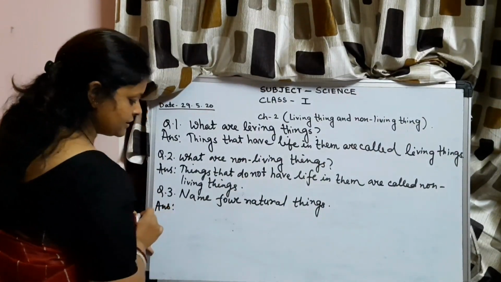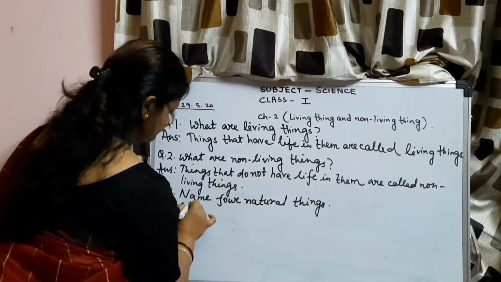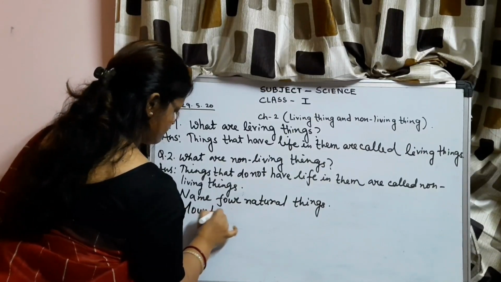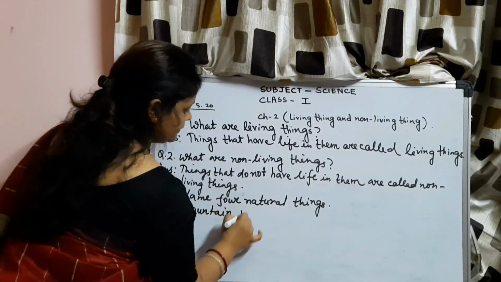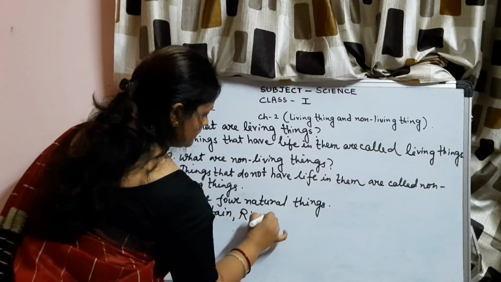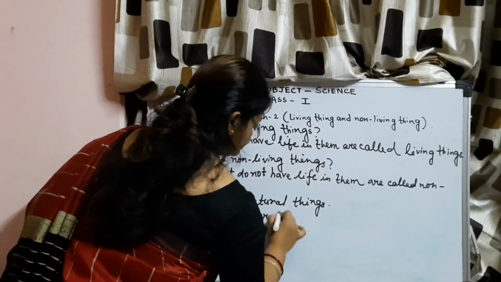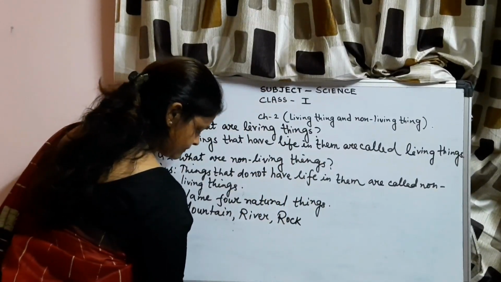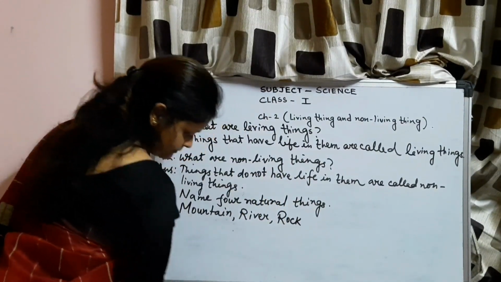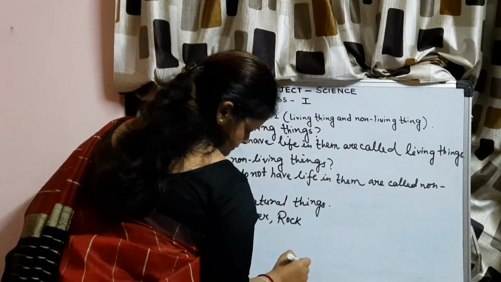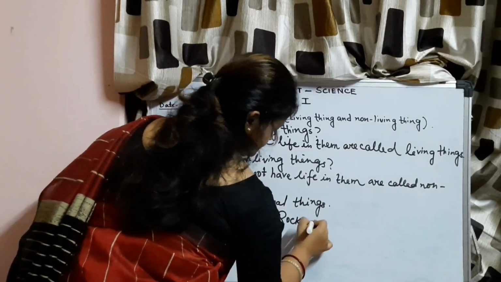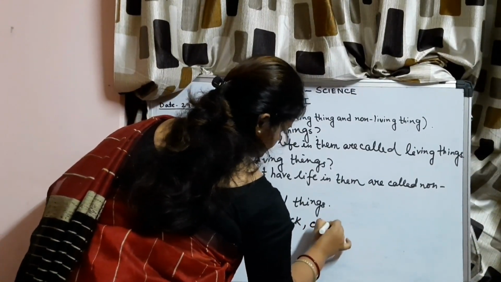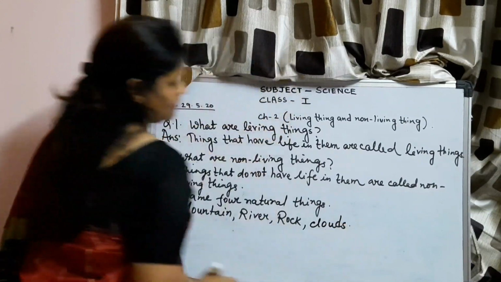What are the 4 natural things we can write? Mountain, river, rock, clouds.